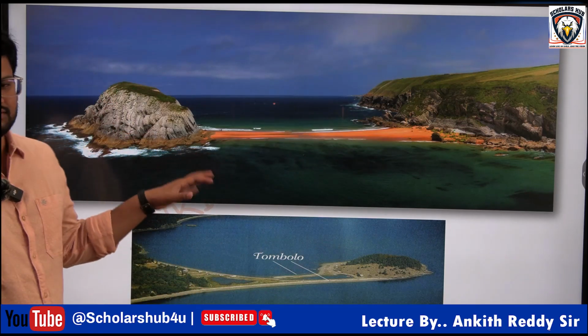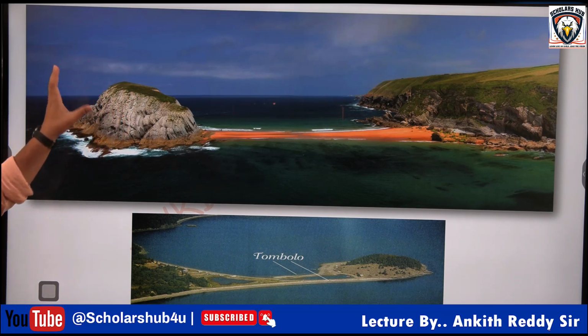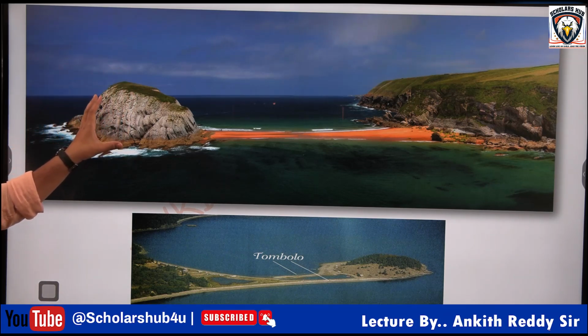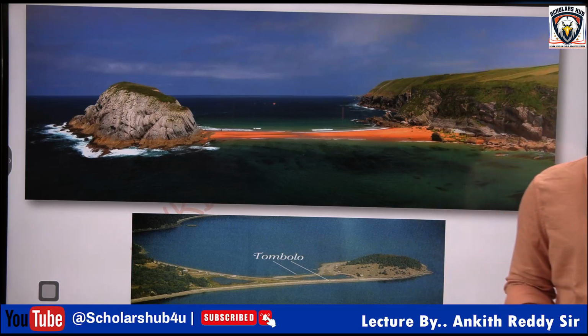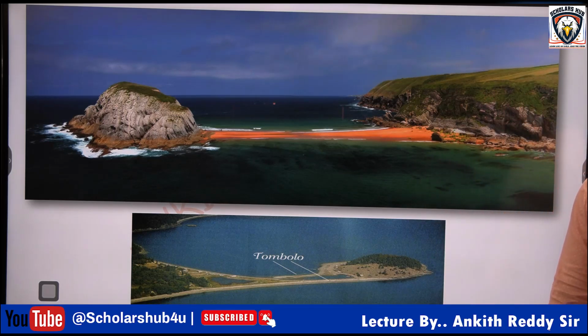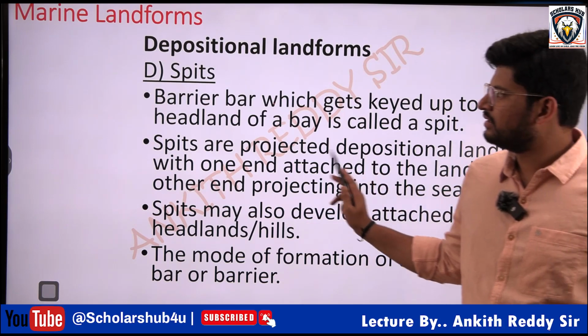If the deposition of the sandbar is connecting the small stack to the coast, then it is called a tombolo. Getting my point? Understood what is tombolo? Next, spits.